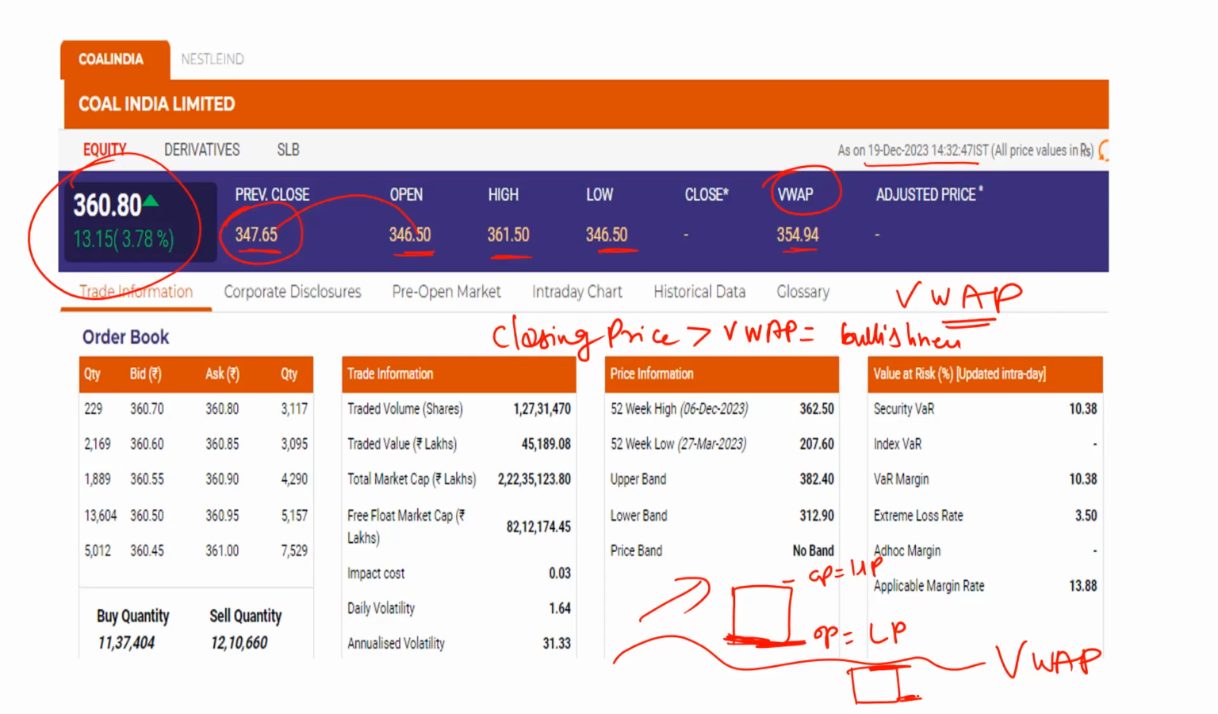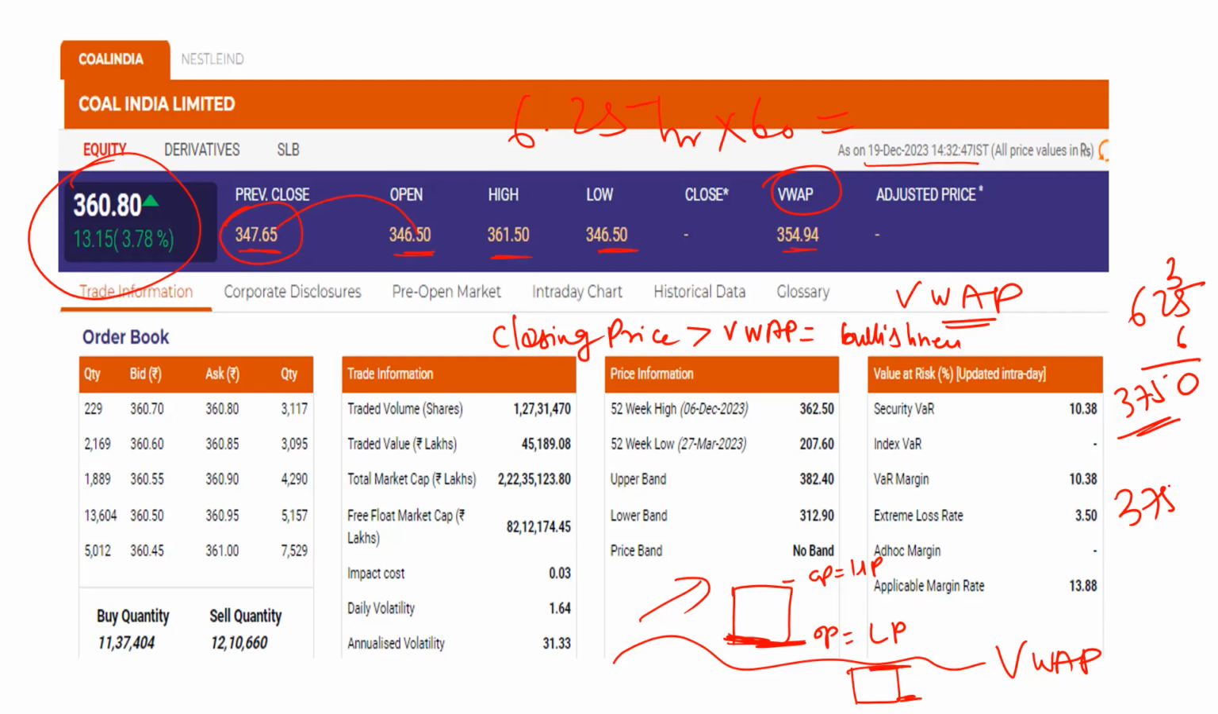Our trading in the market runs for 6.25 hours. If you multiply 6.25 by 60, you get 375 minutes for trading. So in these 375 minutes, you can draw 375 VWAP lines, and that can be used very strongly for deciding your trading. If your stock is trading crossing the VWAP line, then it's a kind of sideways movement. Better not to participate in that stock at that moment.